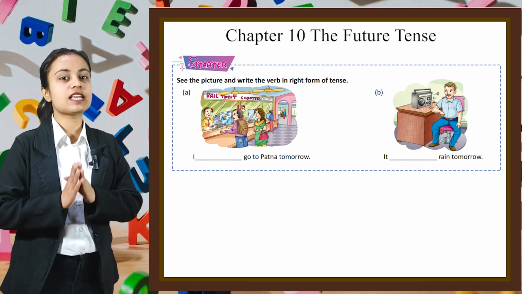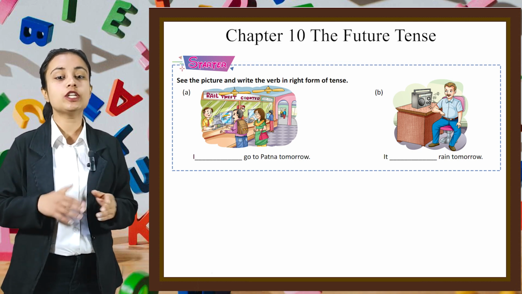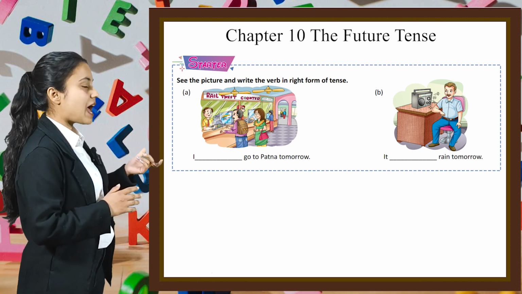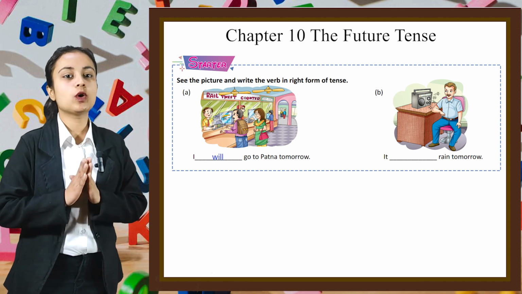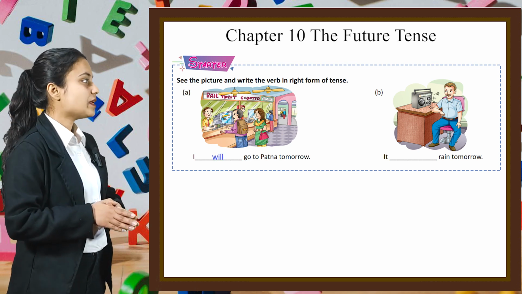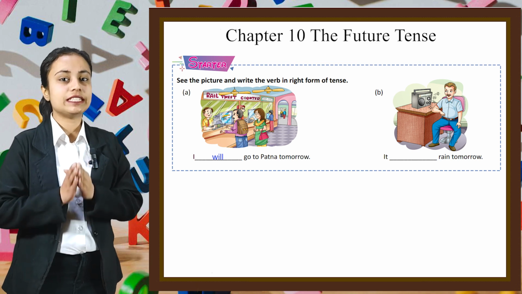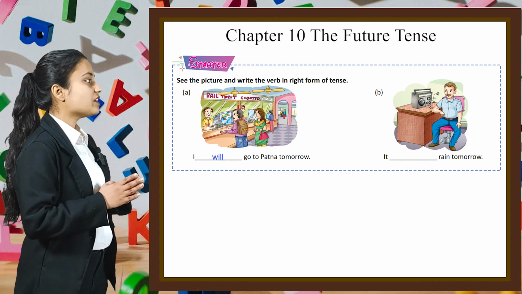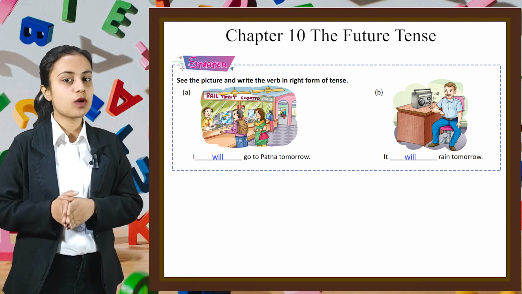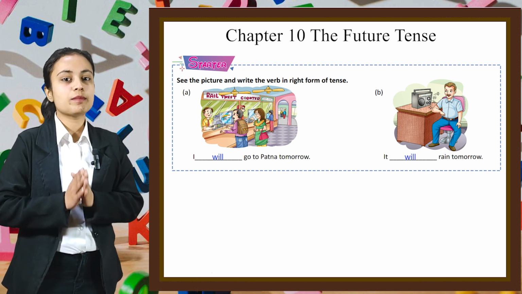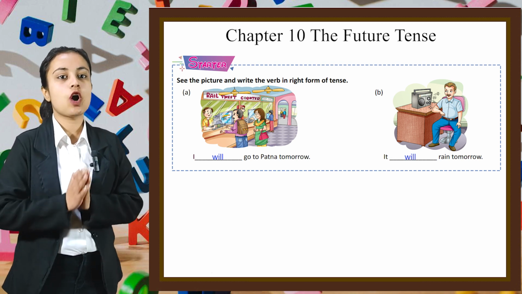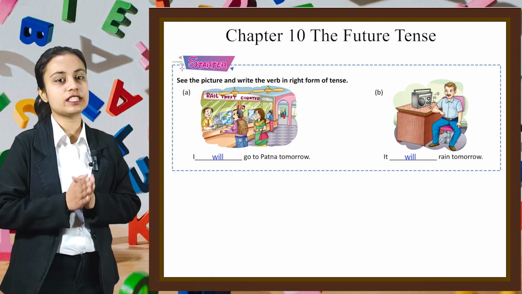Here the sentence is "I dash go to Patna tomorrow." So in this blank we can write "I will go to Patna tomorrow." Similarly, let's see the second picture. Here it is written "it dash rain tomorrow." We can write here "it will rain tomorrow." So we will study about this will and shall, or we can say future tense, in this chapter.